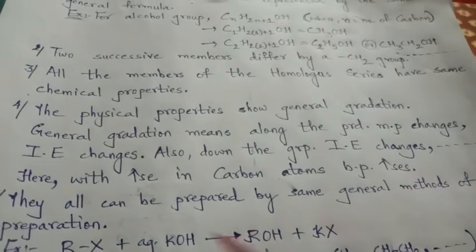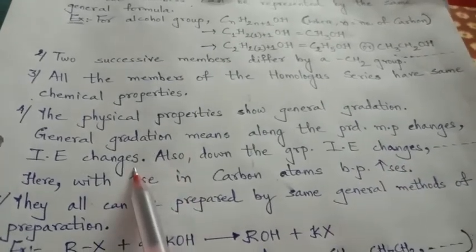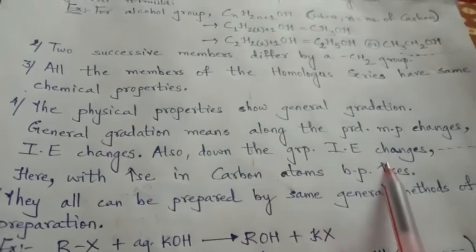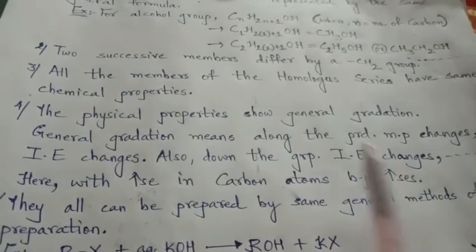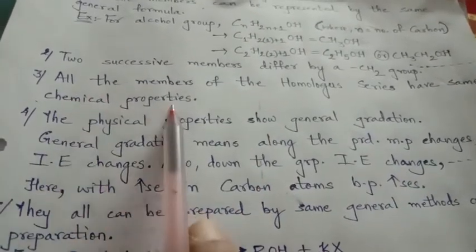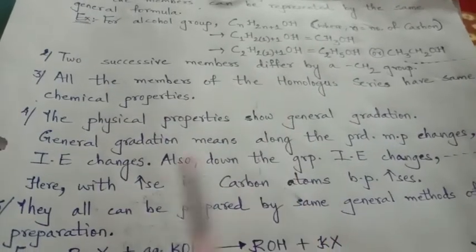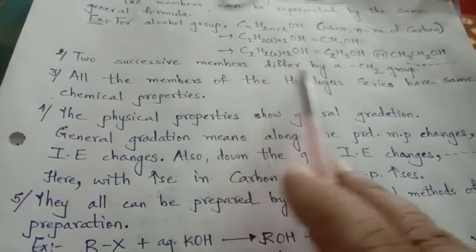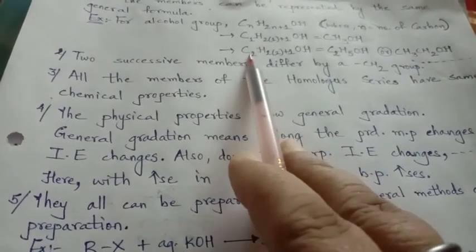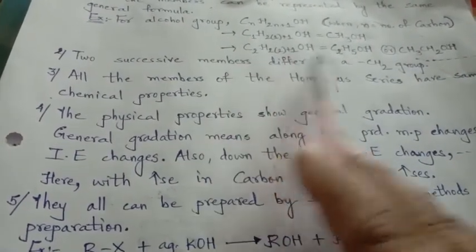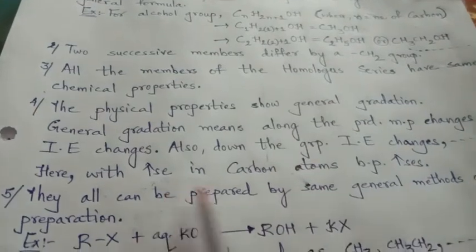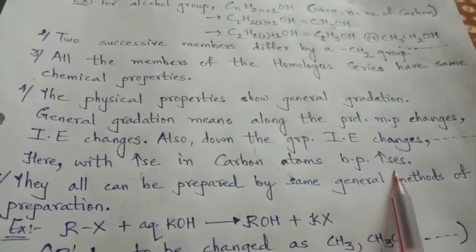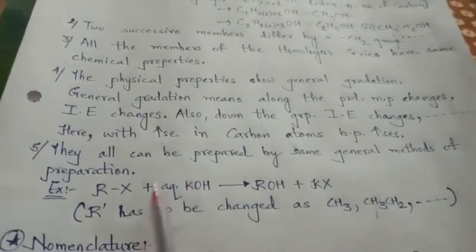Melting point changes, ionization energy changes, enthalpy changes, right? So such gradation differs, whereas chemical properties remain the same. So as the number of carbon increases, C1, C2, C3, the boiling point increases. This is the change in the physical properties.